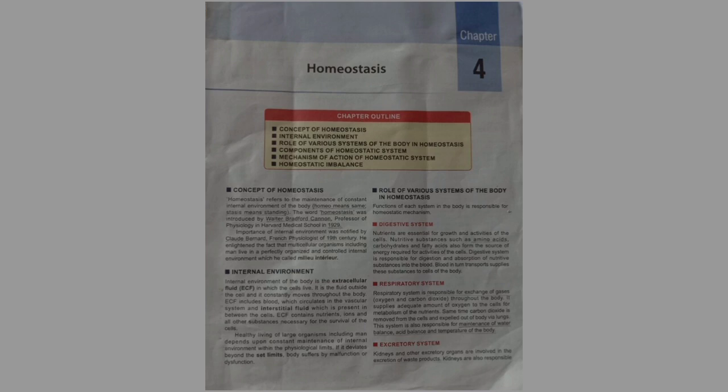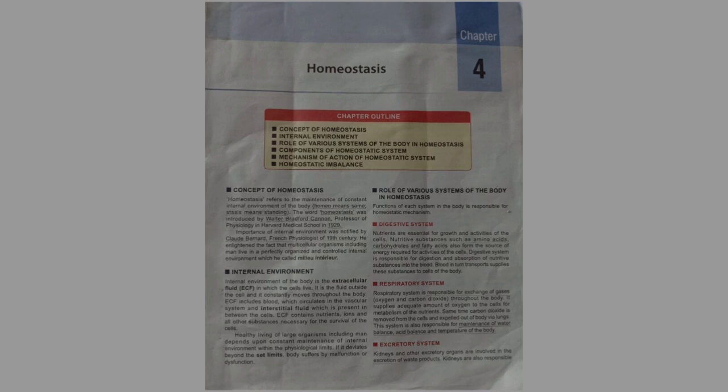The internal environment of the body is the extracellular fluid, ECF, in which the cells live. It is this fluid outside the cell, and it constantly moves throughout the body. ECF includes blood, which circulates in the vascular system, and interstitial fluid, which is present in between the cells.